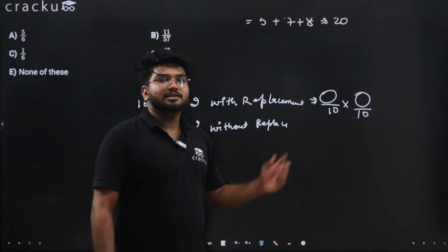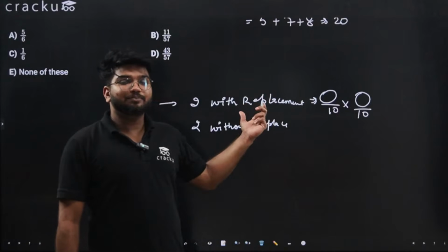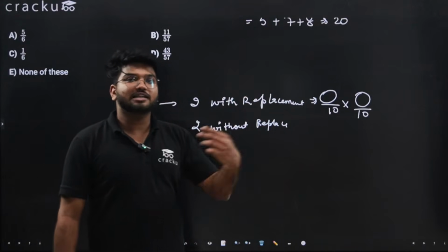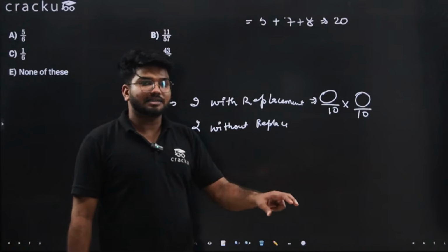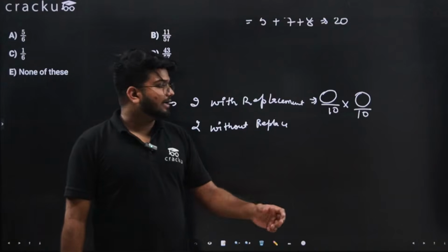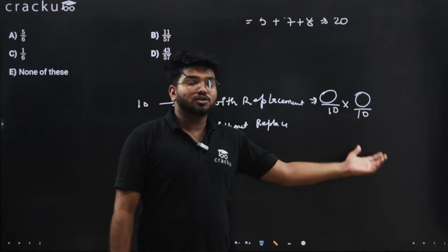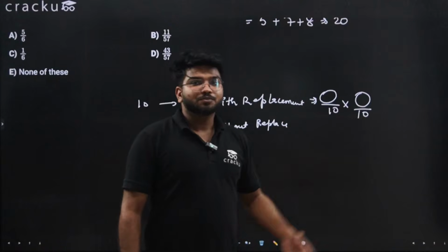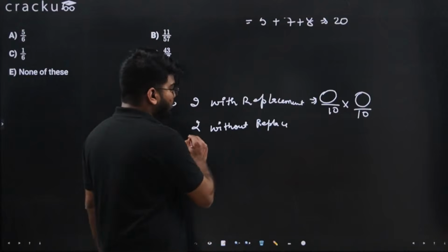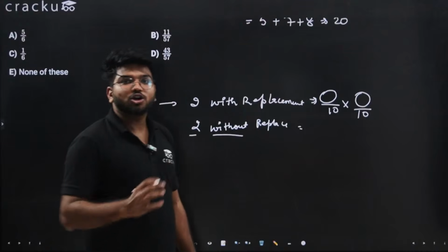So in the first case, when you take out the first ball, there were 10 balls. With replacement means after taking out, you put that ball back in the bag. So for the second ball also, there were 10 balls in the box. But without replacement, you take out the first ball and do not put it back.